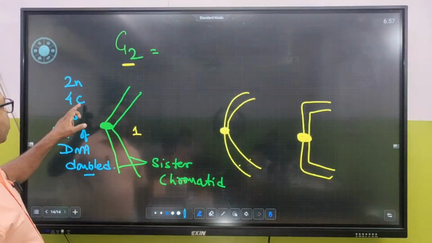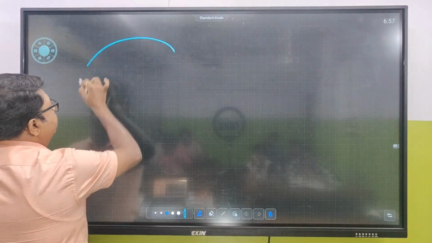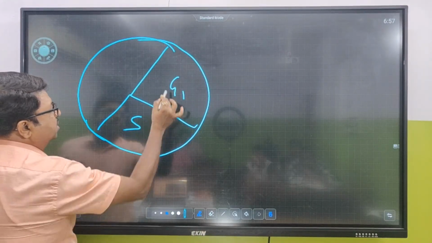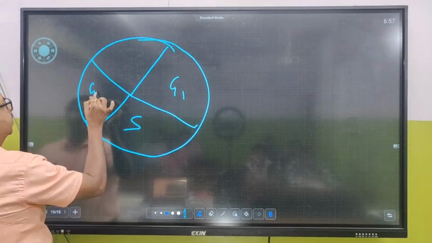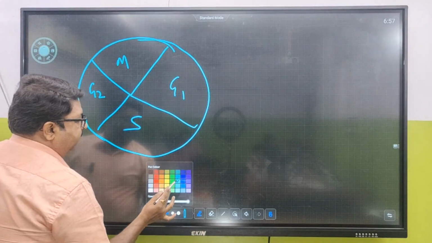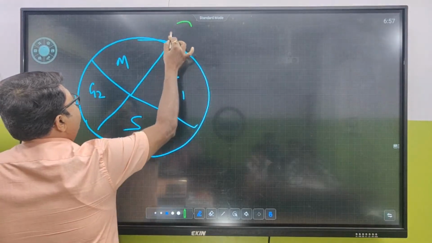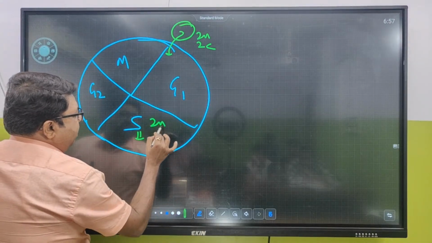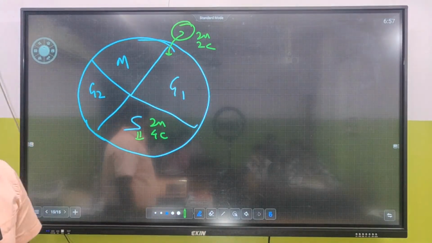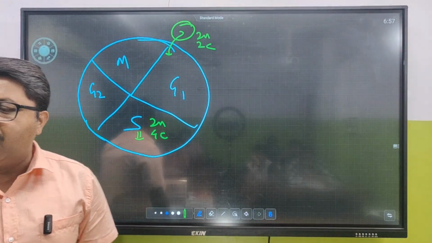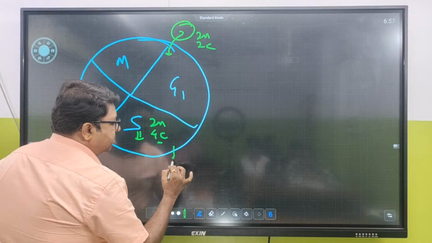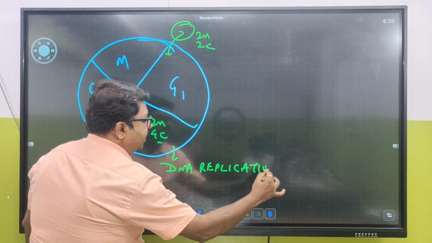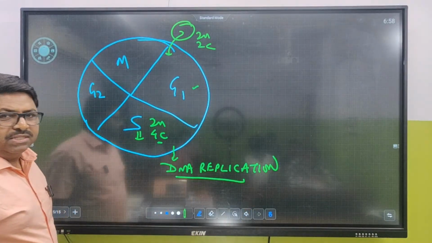Now tell me, where was this 4c formed? We know the cell cycle. In the cell cycle, if this is G1, then this is the S phase, and think of this as G2. This is the M phase. So in the S phase, when a cell enters with 2n and 2c, what does it become? 2n 4c. The amount of DNA has been doubled here. That means DNA replication happens here. So DNA makes a copy of itself with the help of those 7 enzymes which are produced in the G1 phase. Any issues?